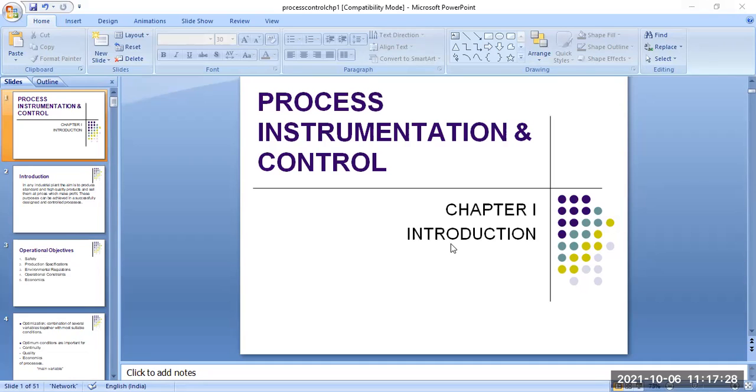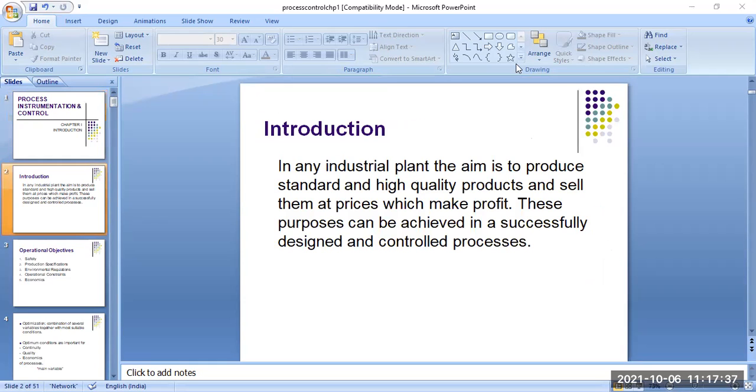These are the process variables controlled by this branch. I am repeating once again: process instrumentation and control is a branch of engineering that studies the measurement and control of process variables and the design and implementation of the systems that incorporate them.